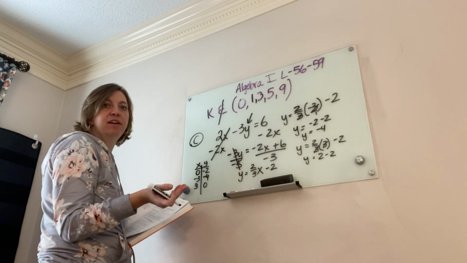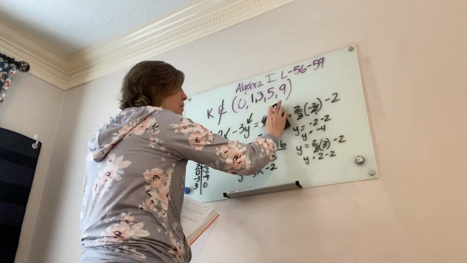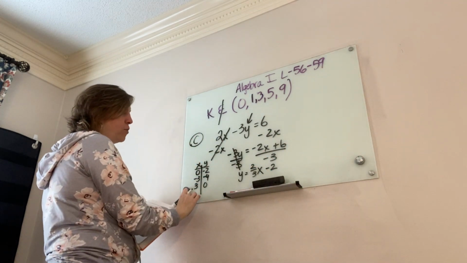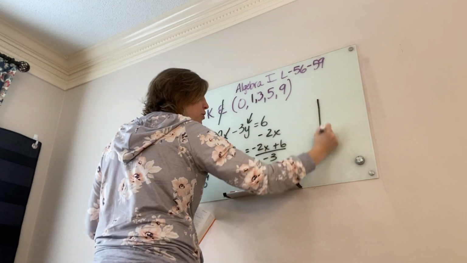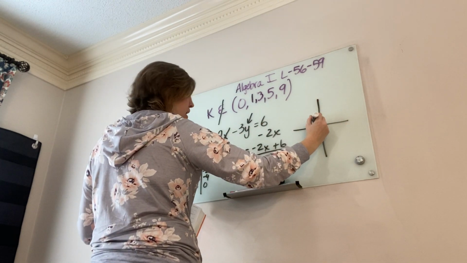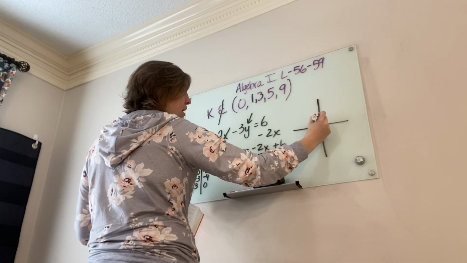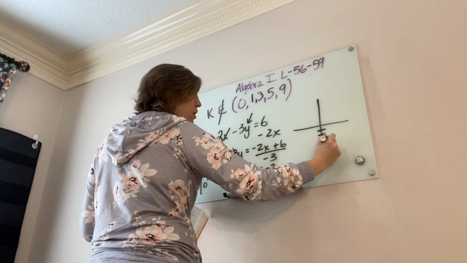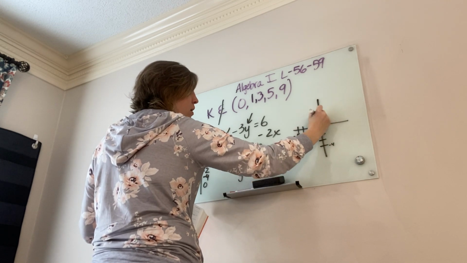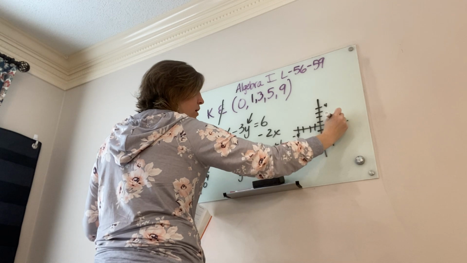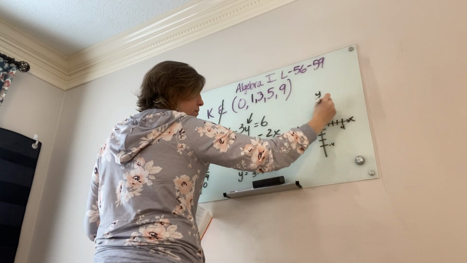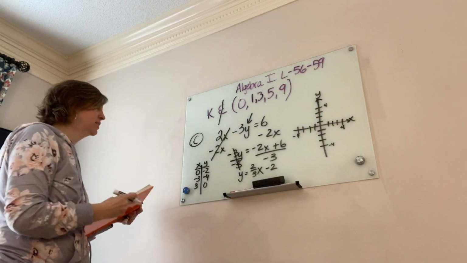Now we need to graph that, and unfortunately I've run out of board room, so I'm actually going to just erase where I just did the work for these points, but hopefully you have that on your paper, right? So I need to graph this. So the highest I'm going is negative 4. So that's negative 4, negative 4, that's positive 4, and that's positive 4. So I've got my x-axis and my y-axis. So let's take a look.